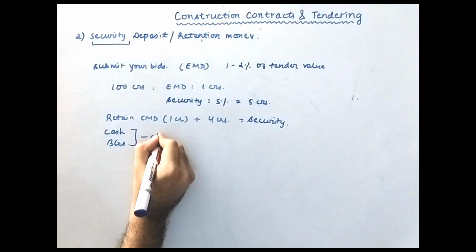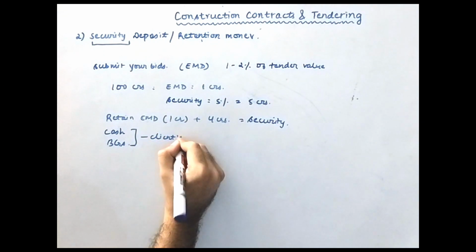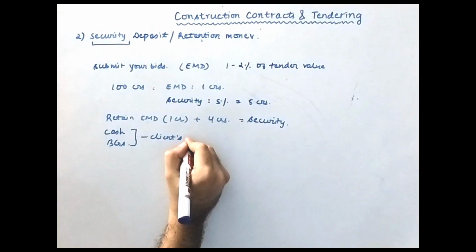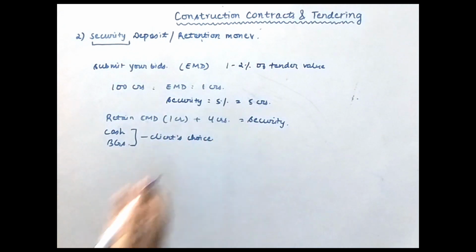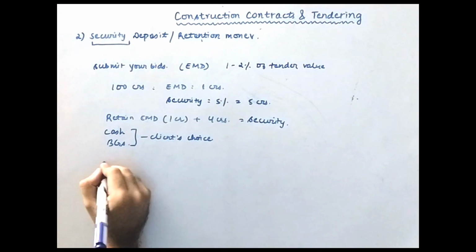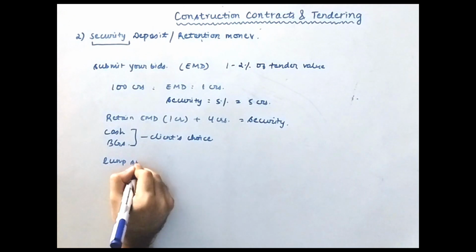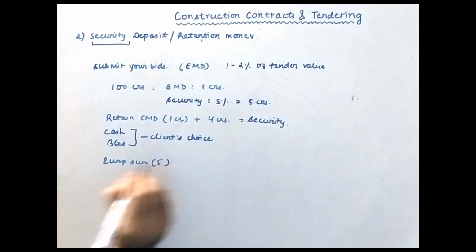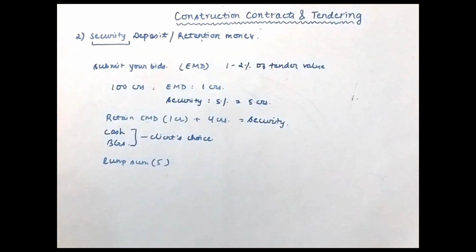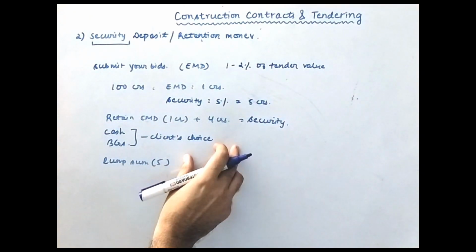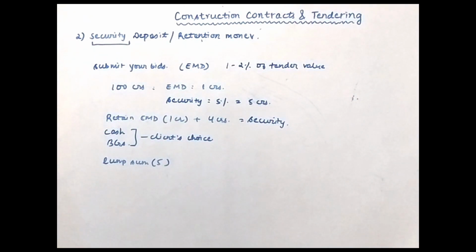Okay, so you can either pay all this in cash or you can pay as BGs. This is not your choice. Actually, this is the client's choice. The client will mention the terms and conditions in the contract itself, whether you have to pay the security as cash or as BGs. It may be possible that you have to submit this as a full lump sum amount, the full 5 crore as it is. Or you may also be required to submit it on a percentage basis, or in the form of BGs also.